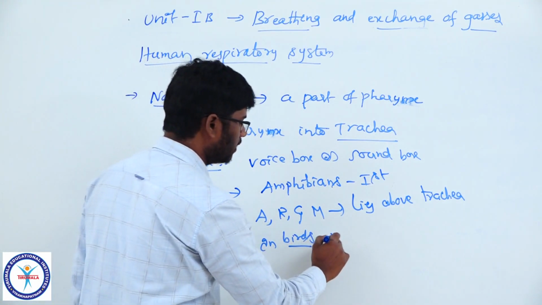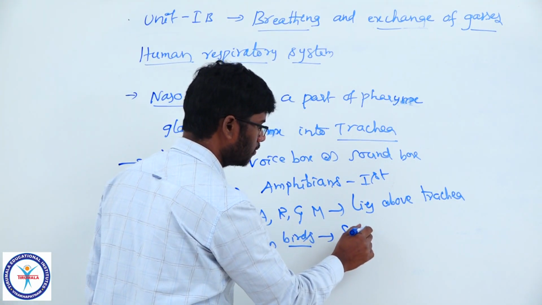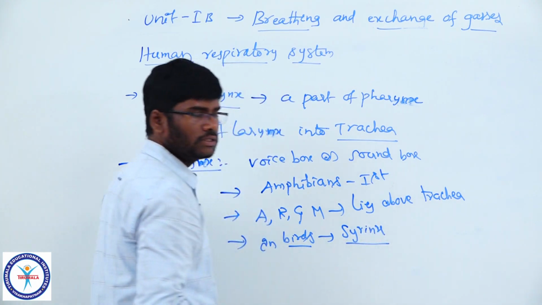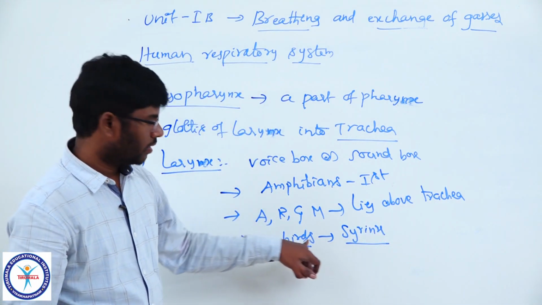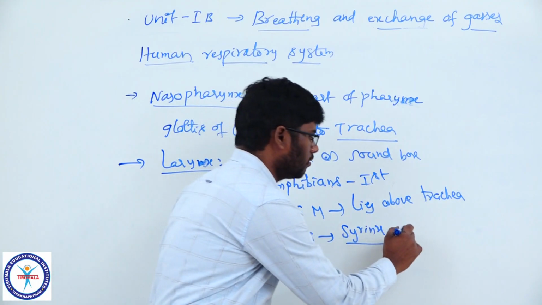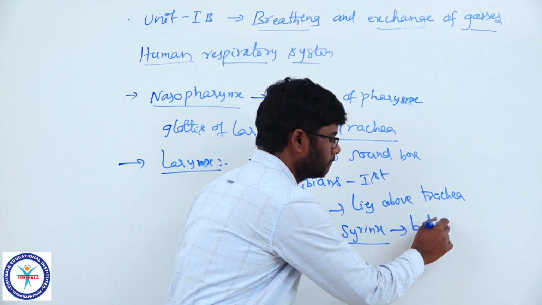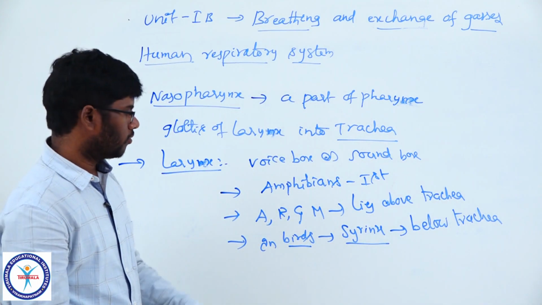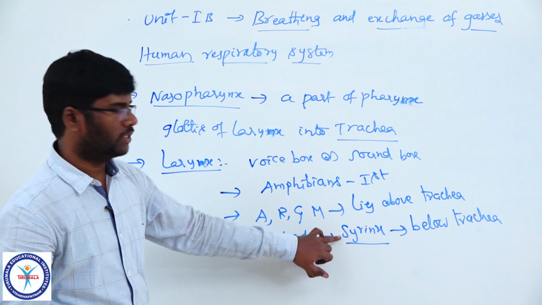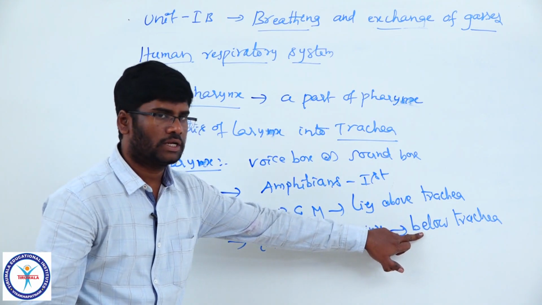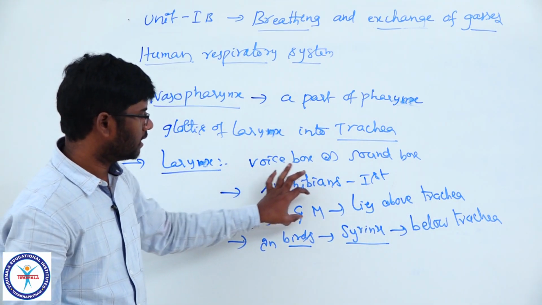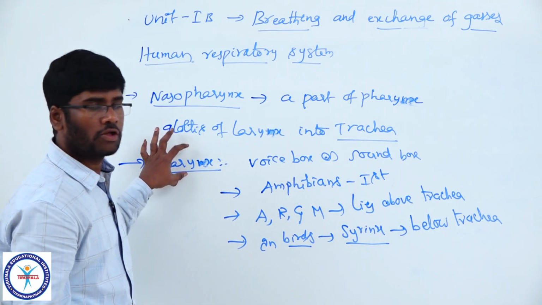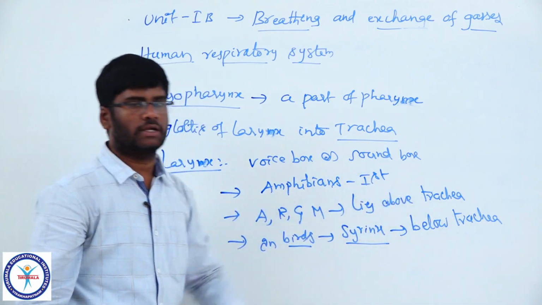In the place of the larynx, the syrinx is present. Syrinx is the voice box in birds, which lies below the trachea. But in amphibians, reptiles and mammals, the larynx is the sound box and lies above the trachea.